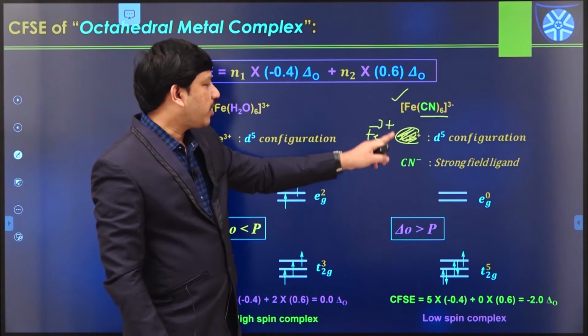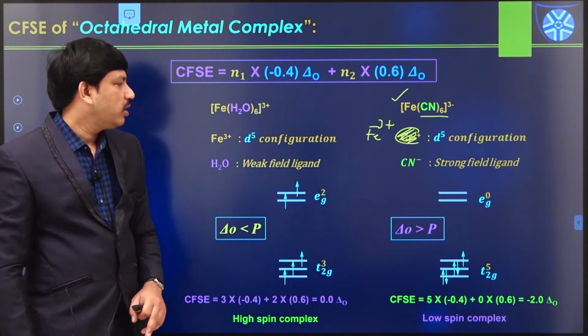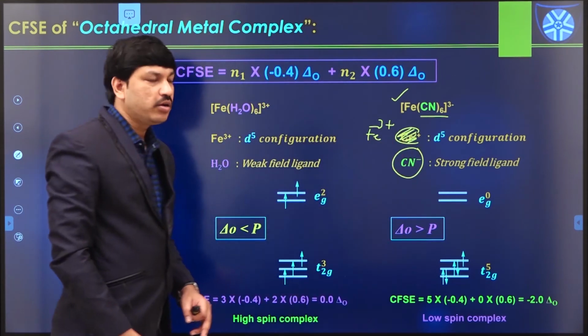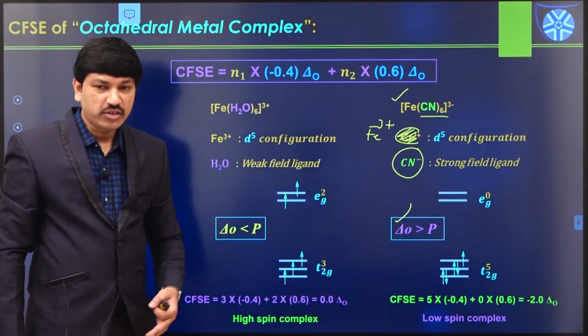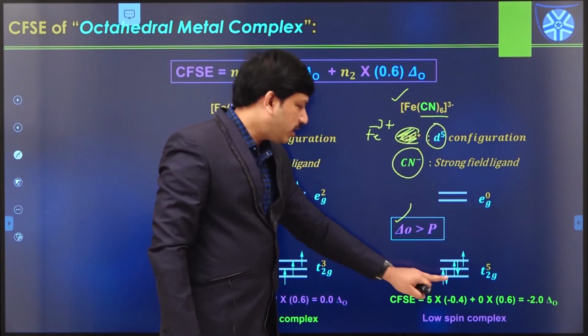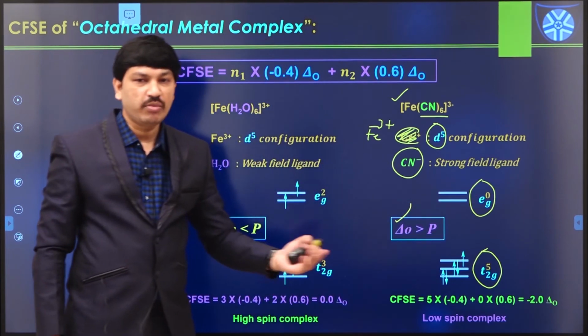So this is actually iron 3 cation, and that is actually having d5 configuration like this. And we know that CN minus is one of the strong field ligands. In the case of strong field ligand, delta naught value greater than pairing energy, always there is a pairing process only. So all these 5 electrons enter into the t2g orbitals, and eg orbitals actually having 0 number of electrons.